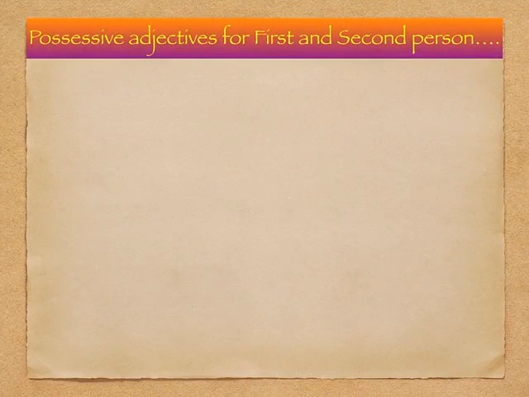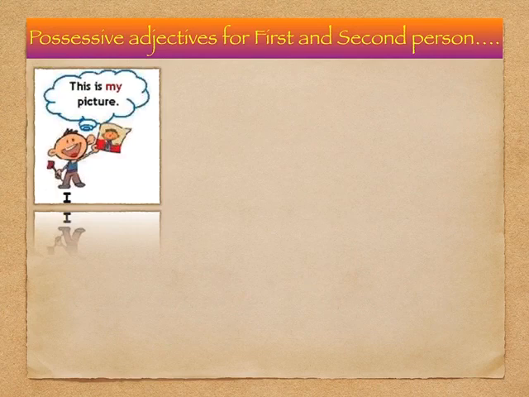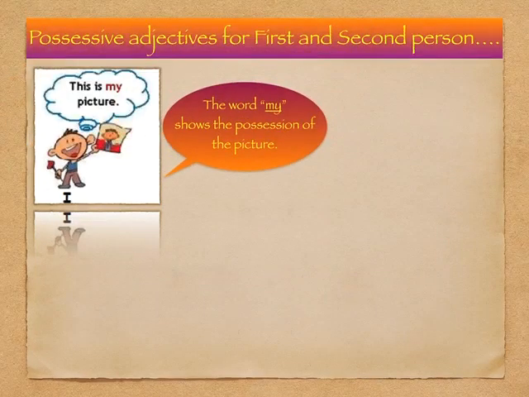The first person would be myself or I who is talking. Let's see the image over here. It says, this is my picture. So here the word my shows the possession of the picture which belongs to this boy. And so the word my is the possessive adjective used for first person singular.